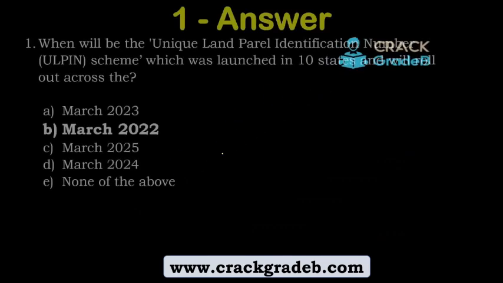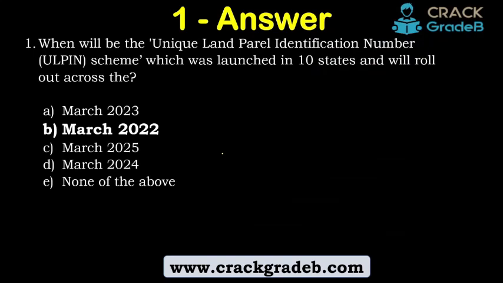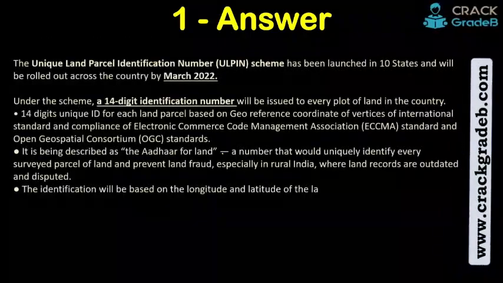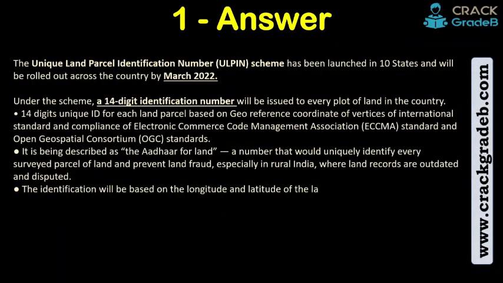Let's see the answer now. The answer is March 2022. By March 2022, the scheme will be rolled out throughout the nation, and initially it was launched in 10 states. The Unique Land Parcel Identification Number scheme has been launched in 10 states and will be rolled out across the country by March 2022. Under the scheme, a 14-digit identification number, the most important thing to remember, will be issued to every plot of land in the country.